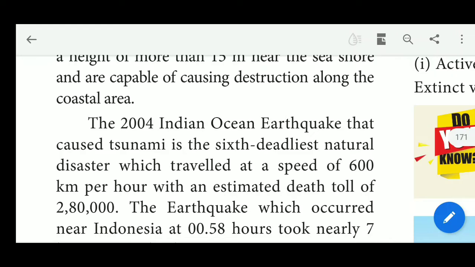What is the main reason for this tsunami? The earthquake is the main reason for the tsunami in 2004.